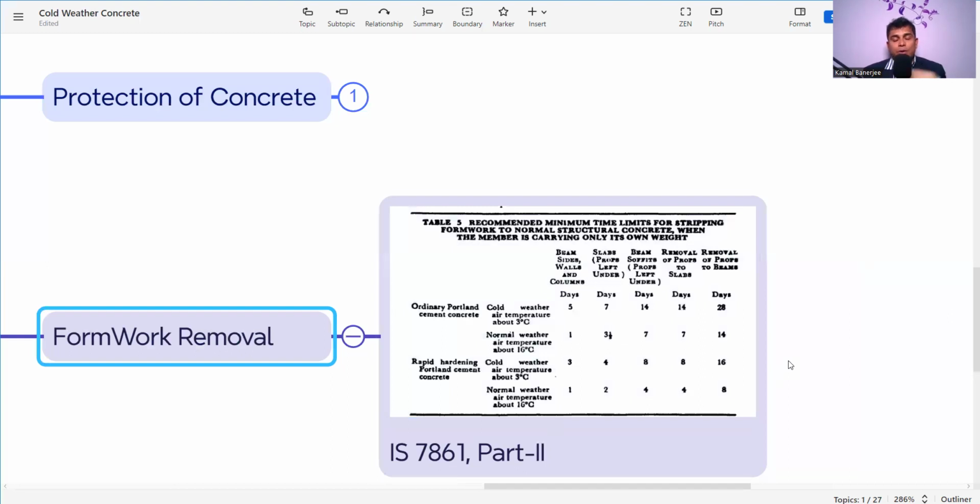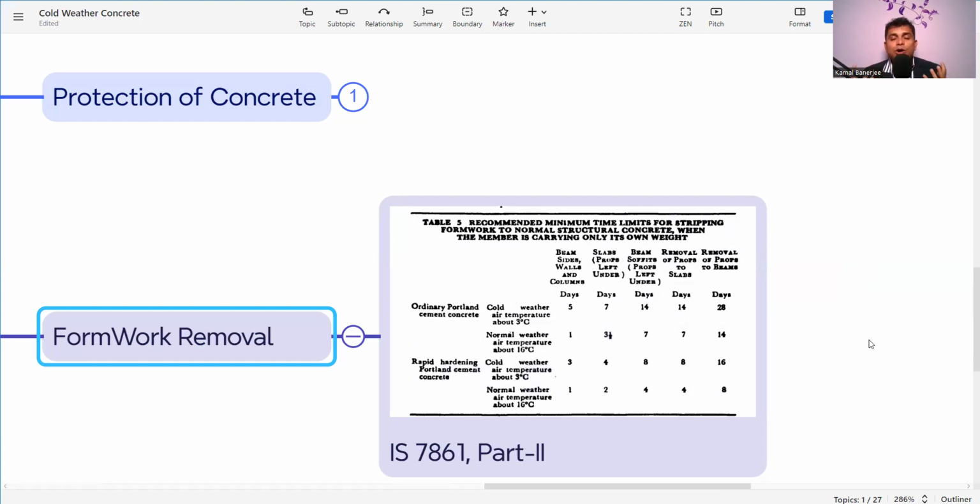So there are two criteria. One is ordinary Portland cement, and another is rapid hardening Portland cement. And there are two temperatures: if the temperature is about 3 degrees, or if the temperature is above 16 degrees. Accordingly, there is a table: beam sides, slabs, beam soffits, removal of props to the beams. This table gives all the guidelines on how long we need to keep the formwork or the props. It will not follow the normal stripping time, because it is cold weather.